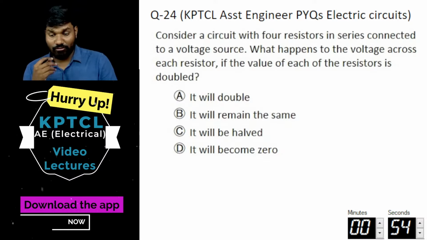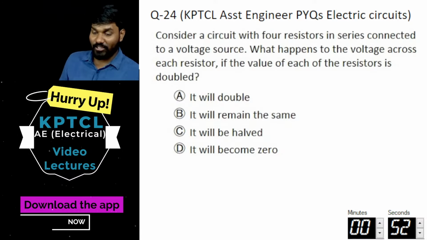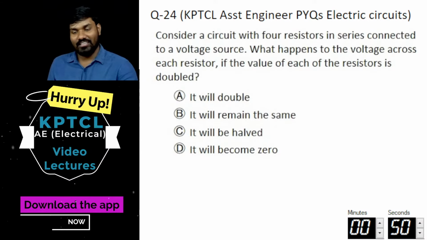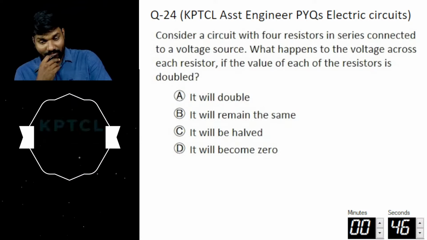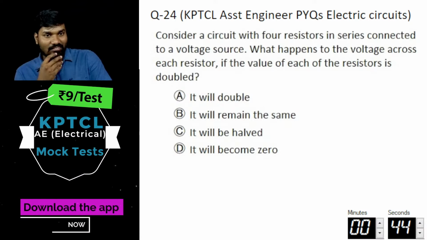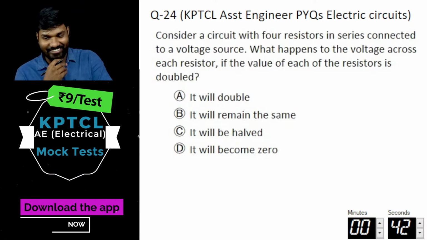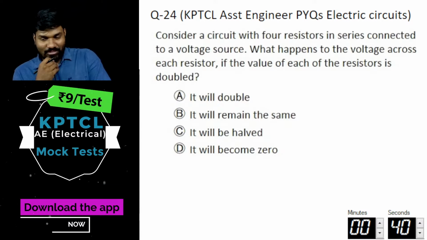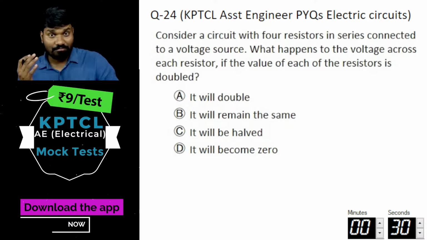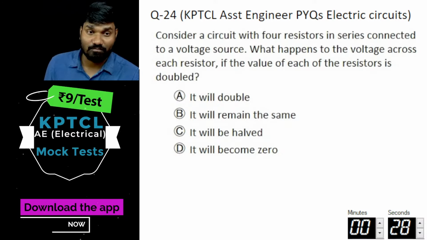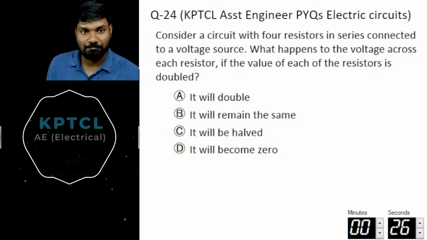Full 2 entertainment is saying B. Sunil Kumar is saying B. Nagendra is saying A. Sampath Kumar is saying B. Okay, Vinay is saying C. We got mixed answers. Let's see, that's gonna be interesting then. Because of V equals I into R, Nagendra explained something, and he's saying A to that. Okay, let's check the other answers. Let's wait and watch.